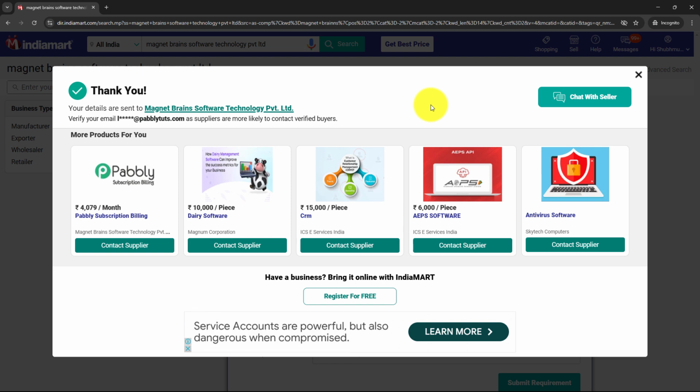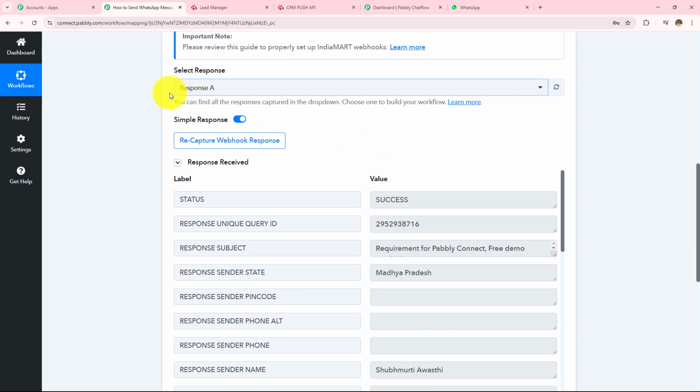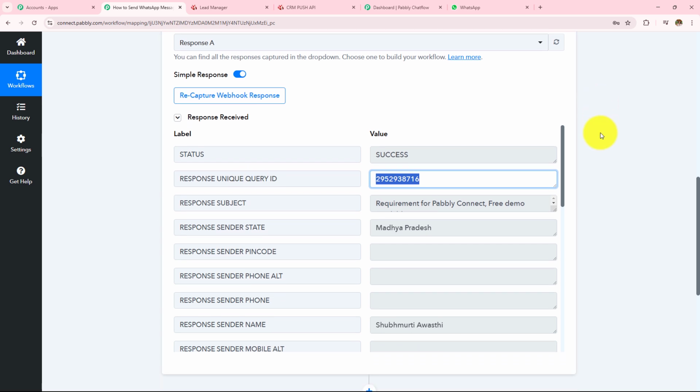Here I have successfully submitted my query to my business, and now Pabbly Connect should capture this with all the details. So let's open my Pabbly Connect workflow. Here I can see that I have received the response. The status is success. I have received the unique query ID, and this query ID will be unique for every query that I will receive.